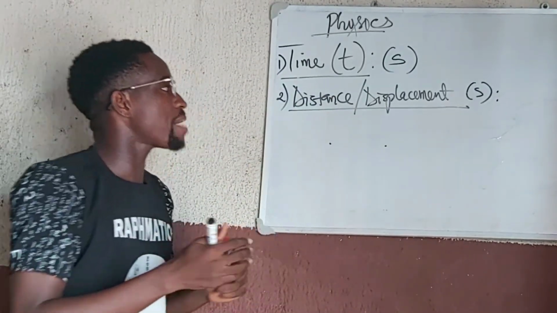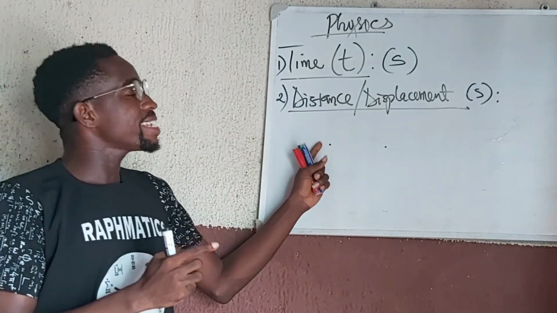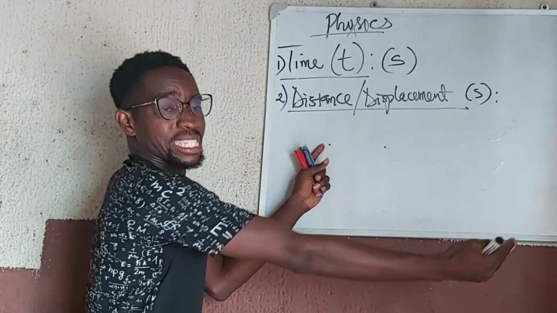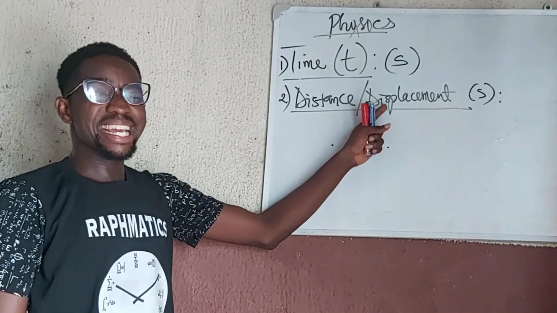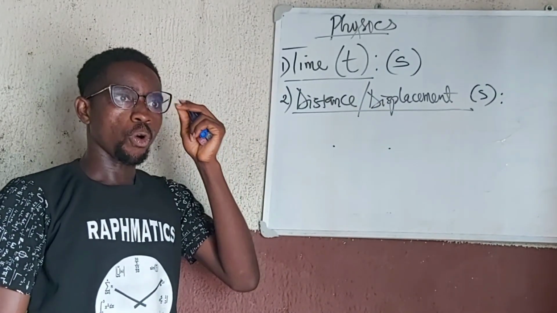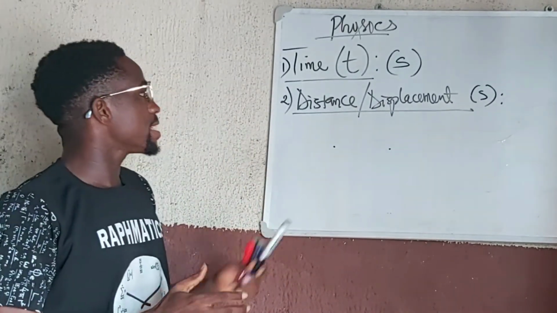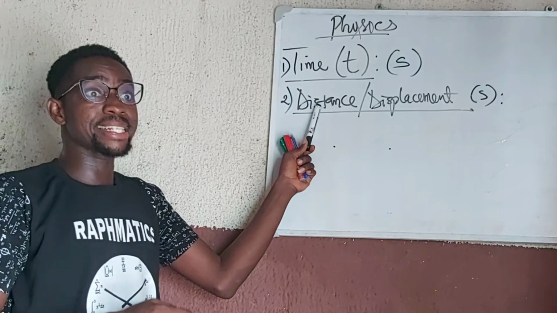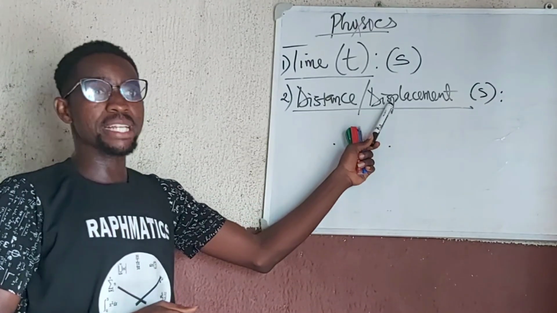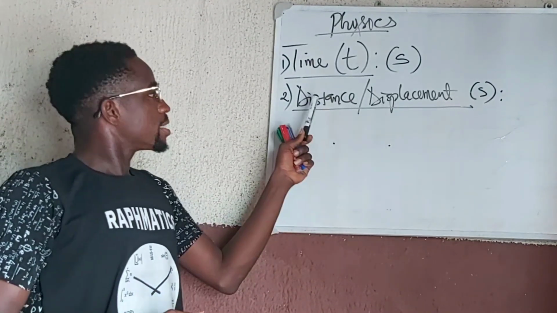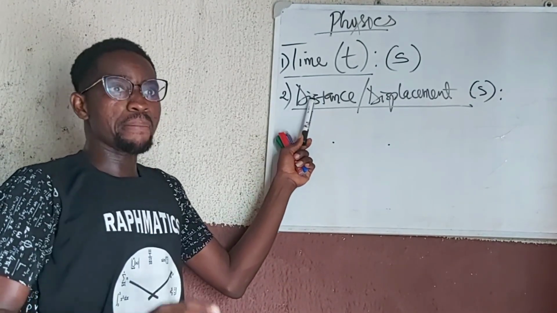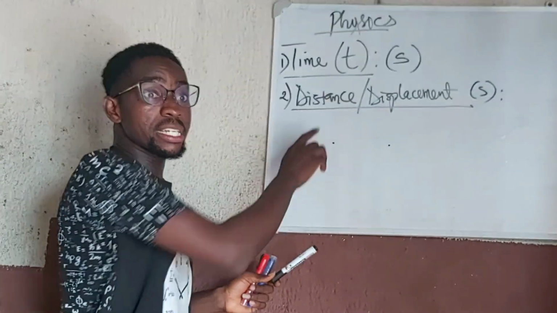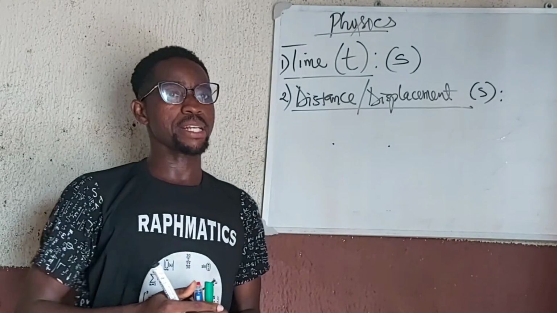When I am interested in the distance moved in a specific direction, I'll describe that as a displacement. One difference between them is that distance is a scalar quantity, while displacement is a vector quantity. This is a scalar quantity, being that it has only magnitude. By representing its magnitude, it has been fully represented.